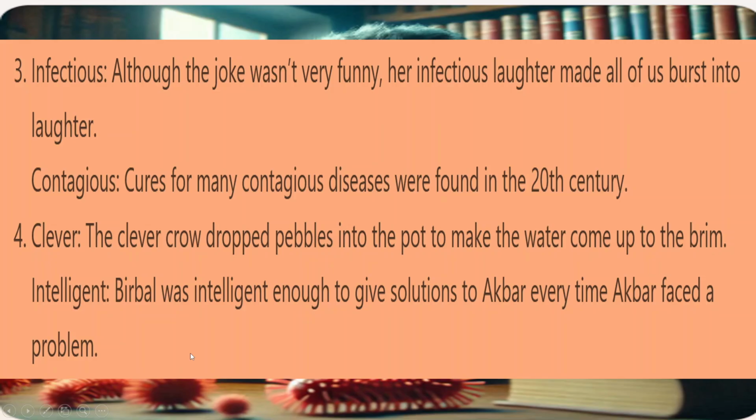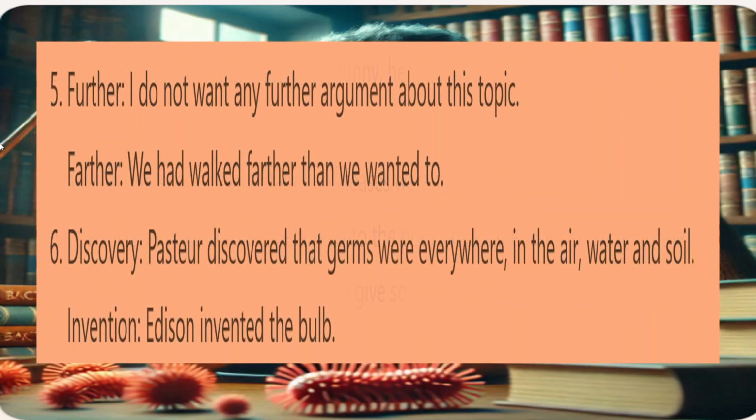So what is the difference between clever and intelligent? Clever means using common sense to solve a problem. In day-to-day life, they are using it. That is cleverness. Then intelligence means they are capable of solving unusual problems, rare problems. Nobody is able to solve them, but some people used to solve those problems. That is called intelligent.